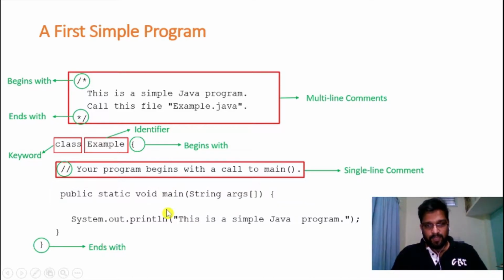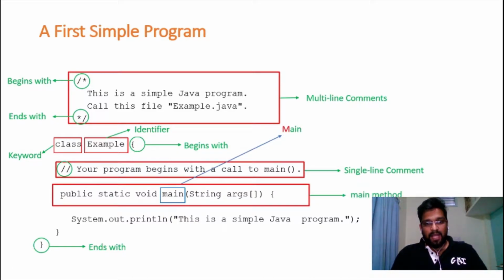Let us assume I have written the main method with M in uppercase and ain in lowercase. If I write main like this, does my program compile and run? What's your answer? Just think.